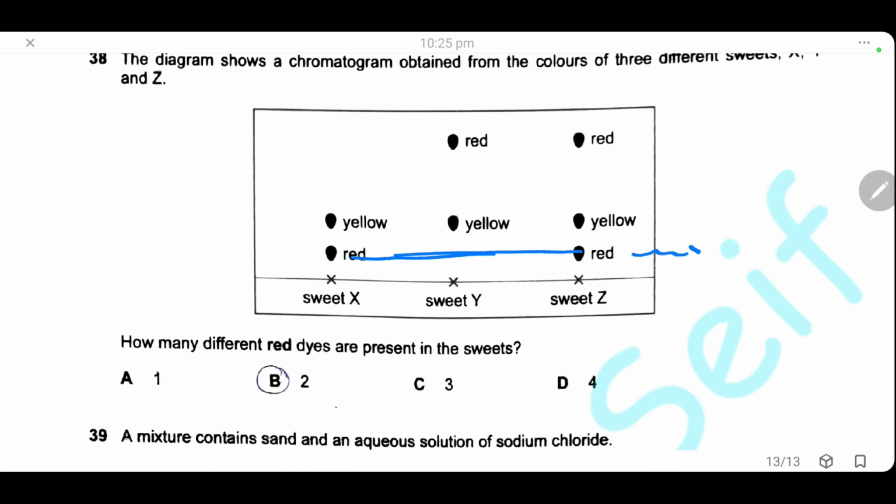This is the first red substance, and here the other 2 spots have the same Rf value, so they are the same substance. So we have 2 red dyes, because the spots having the same Rf value are the same substance. So the answer will be B.